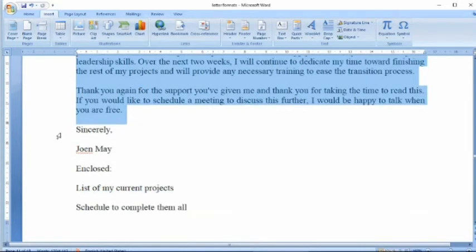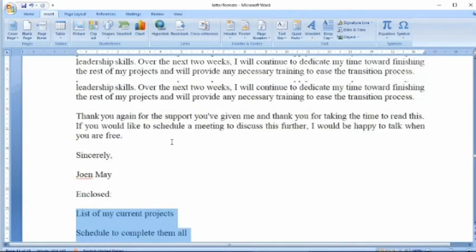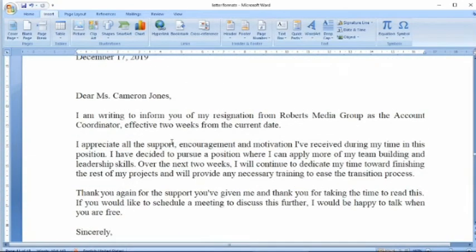Then we are writing the closing salutation, and who is writing this letter. And this is called the enclosure. I am enclosing the list of projects I have and when I am supposed to complete them. So this is called the official letter, and it is usually going to be in this format.